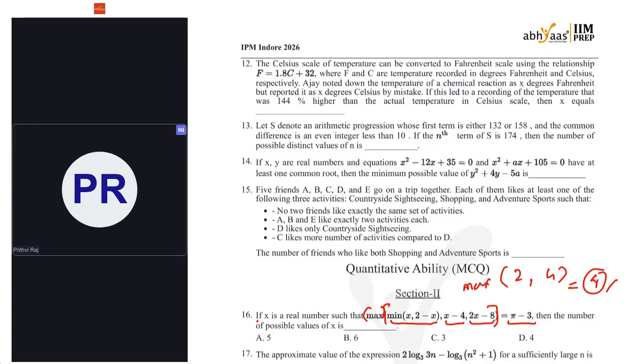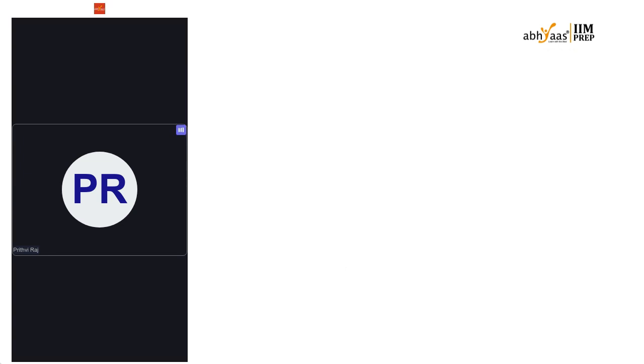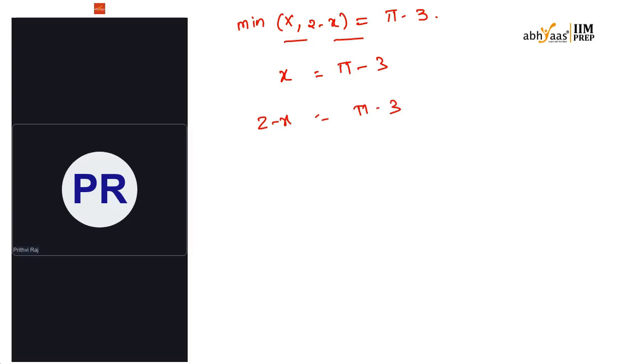Let's go to the board. First function: minimum of x comma 2 minus x is equal to our maximum value, pi minus 3. I have to check whether it could be x equal to pi minus 3, or 2 minus x equal to pi minus 3, which means x equal to 5 minus pi.